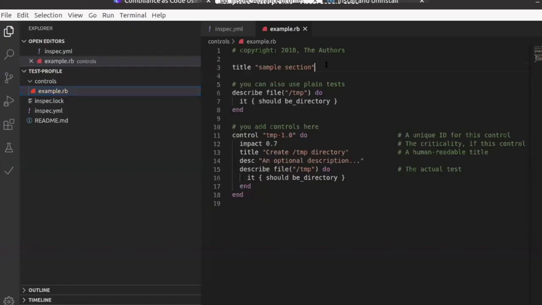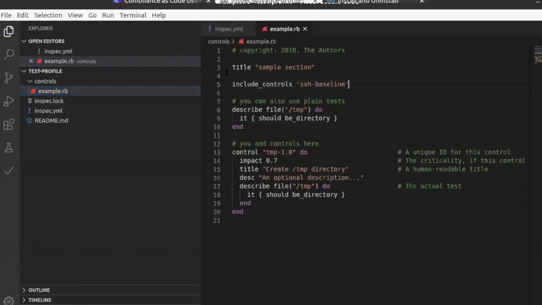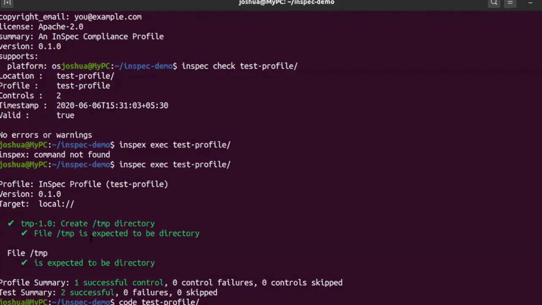So I have to put it in the example.rb. What I did in the inspect.yaml was tell the profile, hey, include this profile. But what I am trying to do here is, hey, run this profile. So these two steps have to be done before running the inspect profile. Before running the profile.